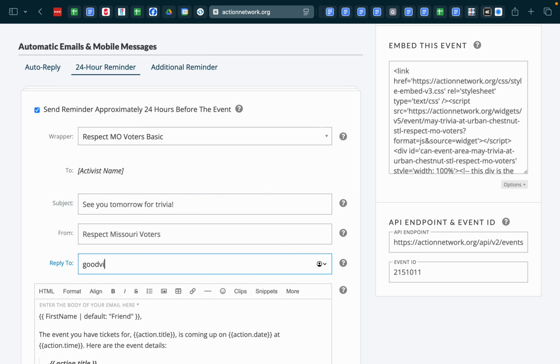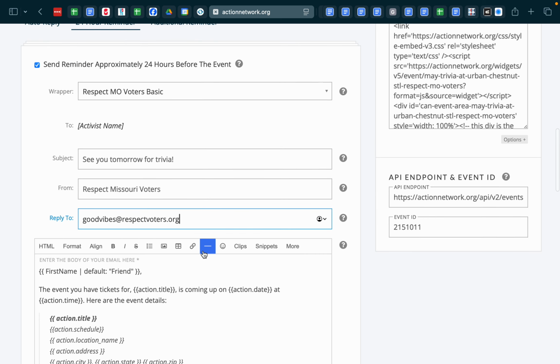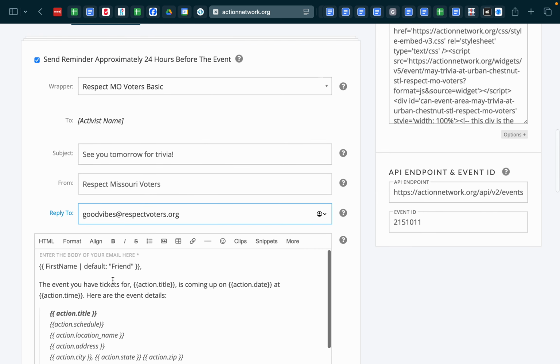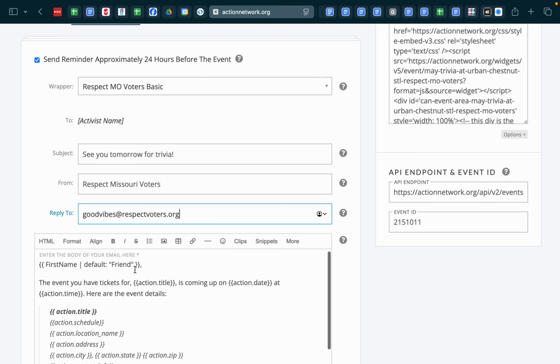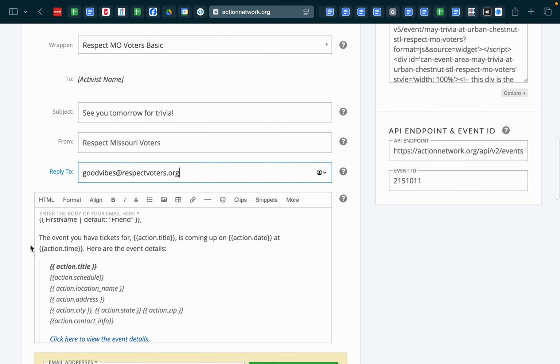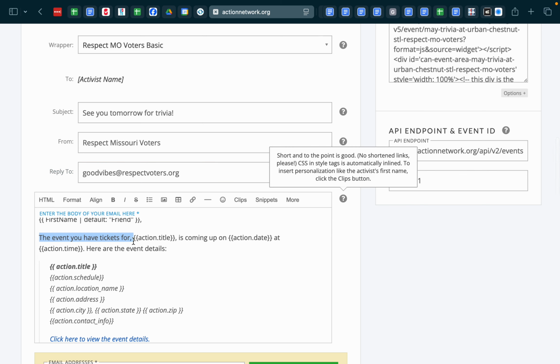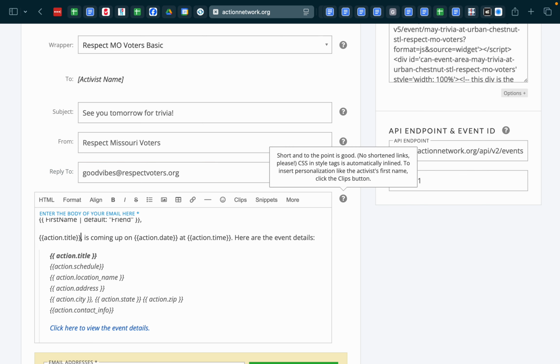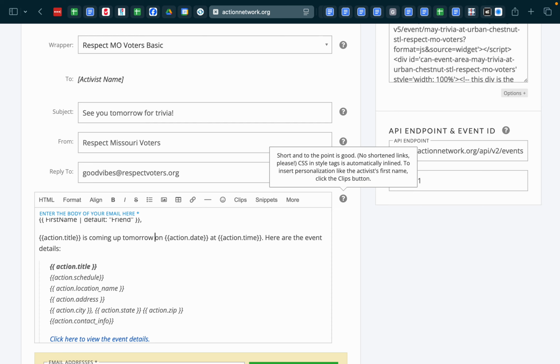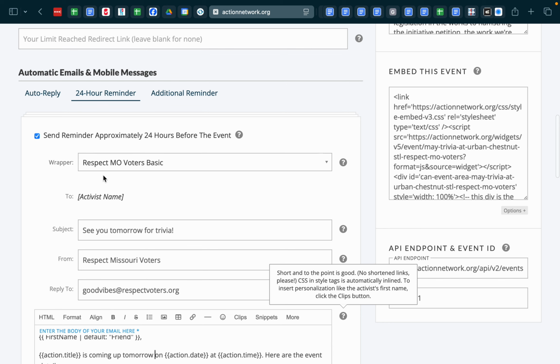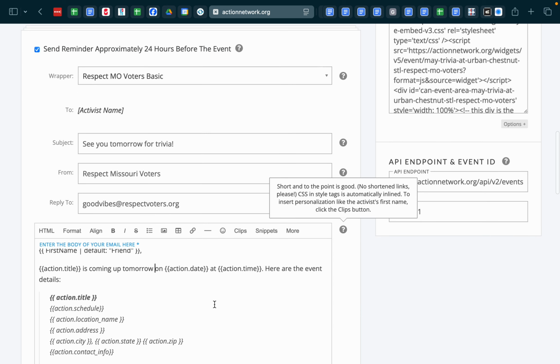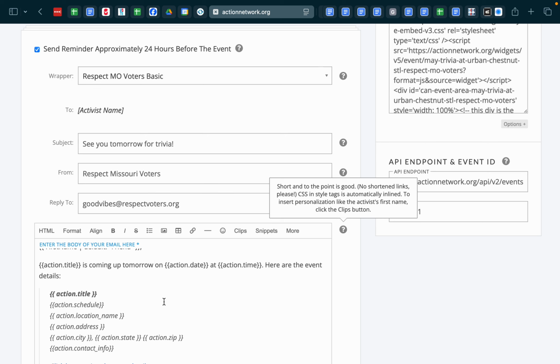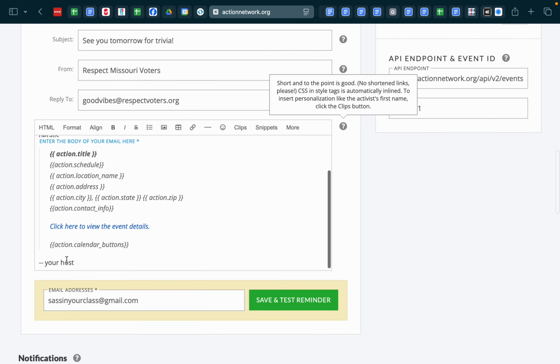Reply to good vibes at respectvoters.org. The event you have tickets for. I mean, this isn't a ticketed event, but we're just going to say the action title is coming up tomorrow, because it's a 24-hour reminder, so I don't know why they don't just use the word tomorrow, but they don't. On date at time, here are the event details.